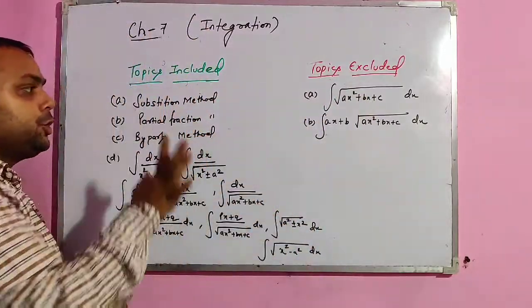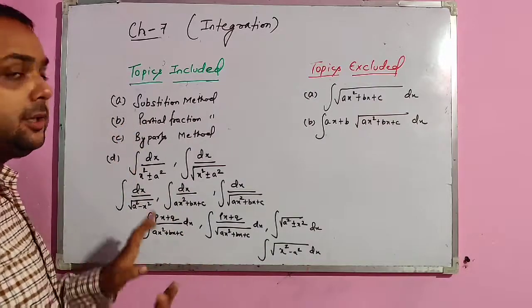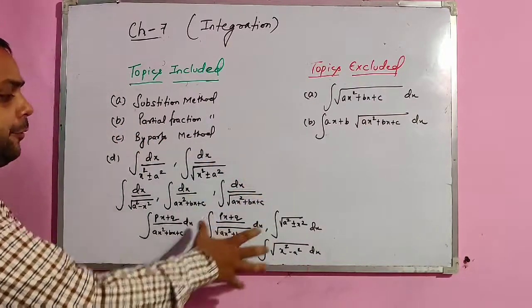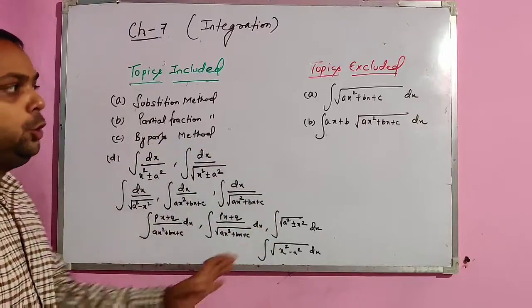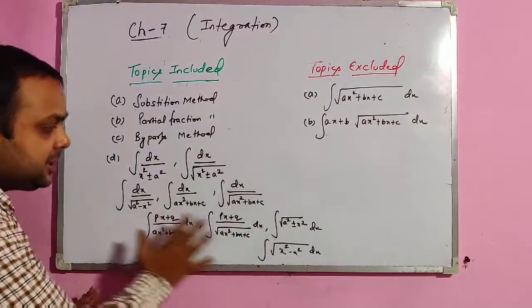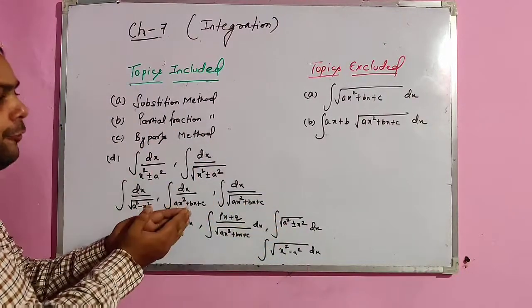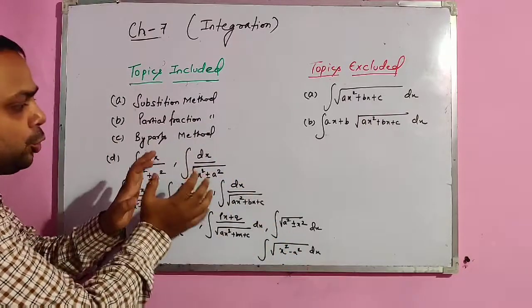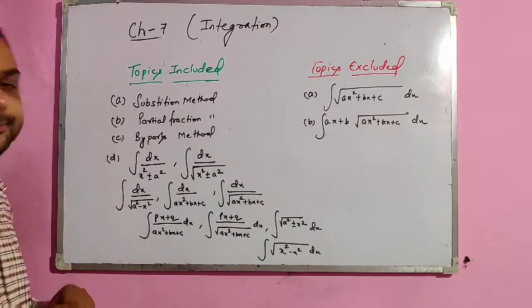Otherwise, substitution method is as it is, partial fractions, integration by parts, which is ILATE, and these types of integration you need to practice. You have to forget these types of integration. You have to just focus on these forms of questions of integration for the board's exam. So please go through these types of integrations.